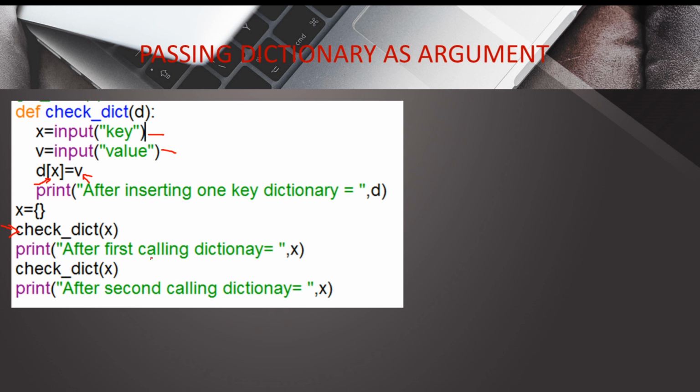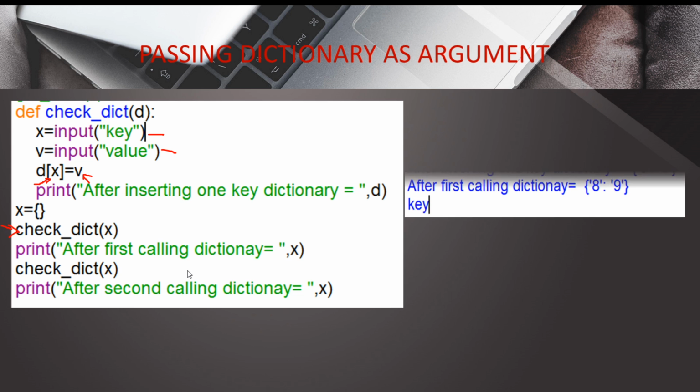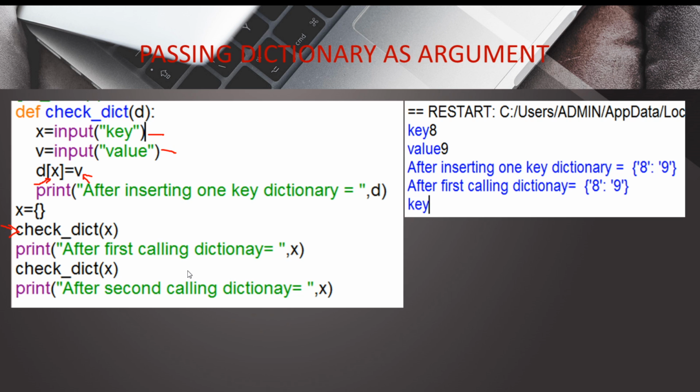And when we display it, we are going to get this key-value inside the function. Okay, so here see, initially the dictionary was empty. After the first calling, the value of the dictionary is 8:9. Similarly, in the second calling you can also give a value for key and value, and thus you can get a second element inside the dictionary. Here the first element is 8:9. So let us see what is next.